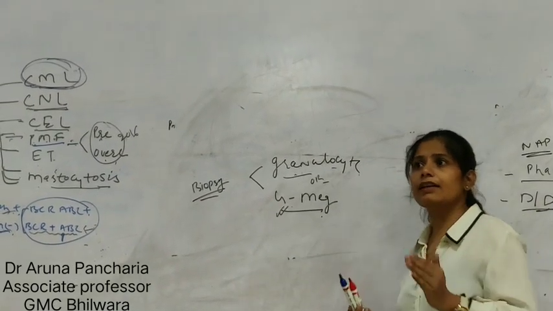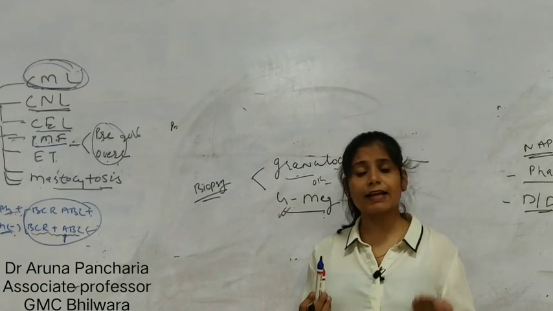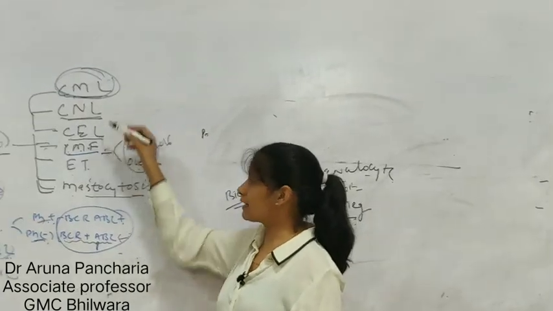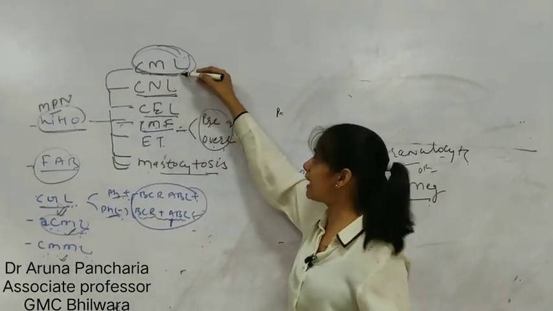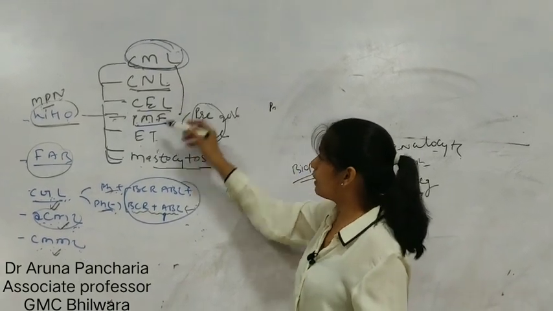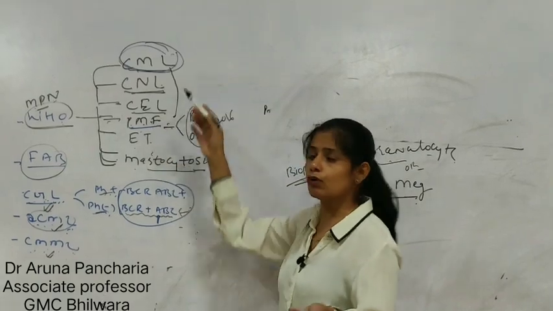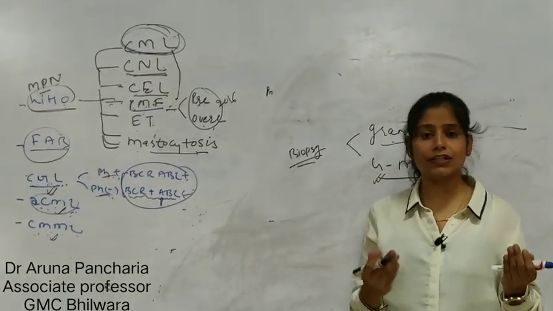The important thing in CML or MPN is that they are progressive diseases and show transition from one disease to another. All these diseases can transform or change from one to another, like CML can go into PMF, CML can go into ET, or this can go into that. So they are progressive diseases, they can show transition.